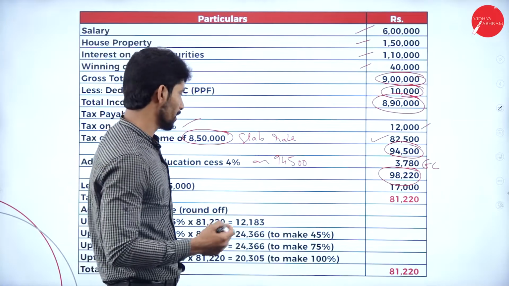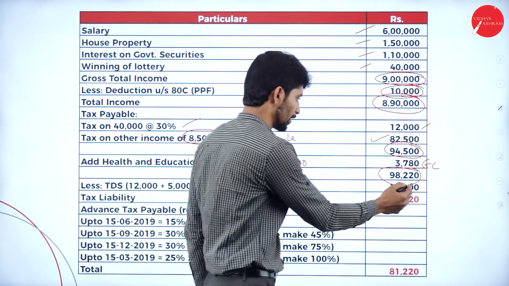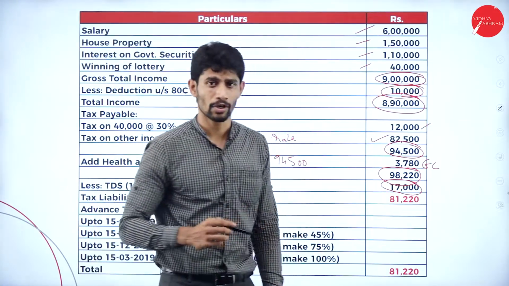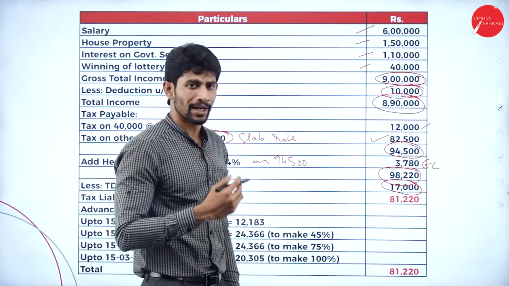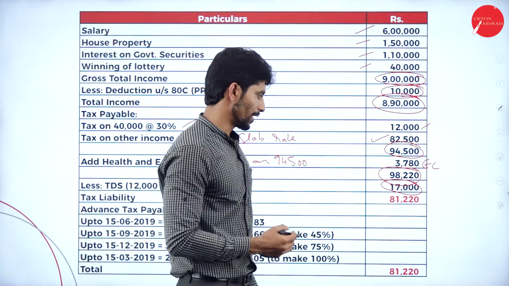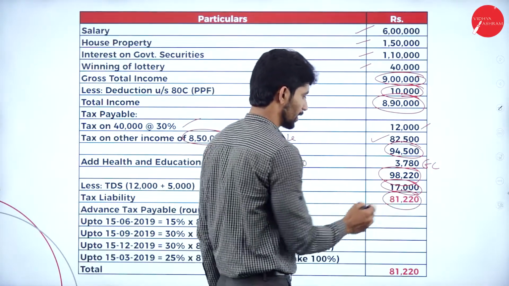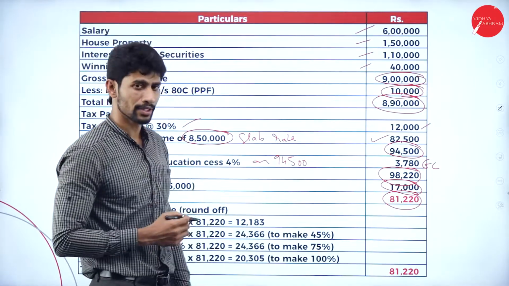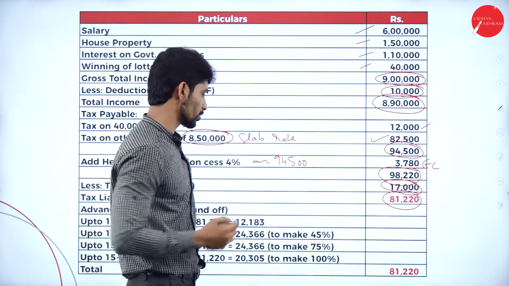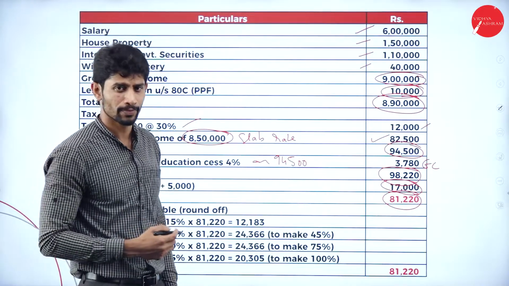You already made the payment of 17,000 of TDS. 17,000 of TDS is already deducted. So deduct the 17,000 from 98,220, the balance you will get is 81,220. So on 81,220, now compute the advance payment of tax.